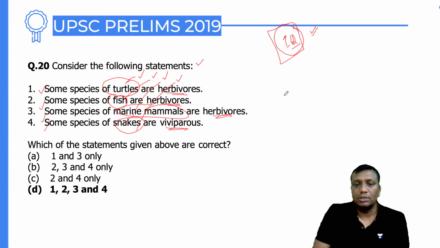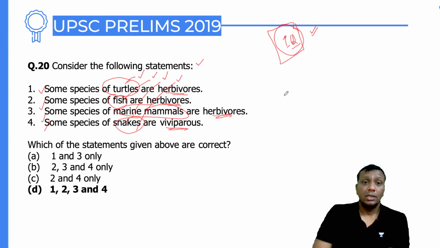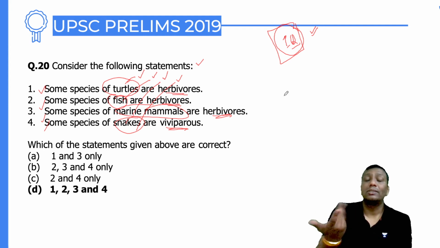See, "some" is always right. I'm using the word "some", guys. Turtles are carnivores, turtles are omnivores, but some of the turtles are possible to be herbivores. See, "some" is always right in such cases.